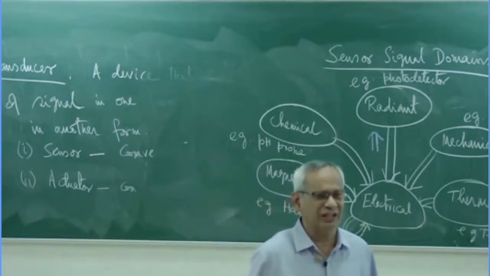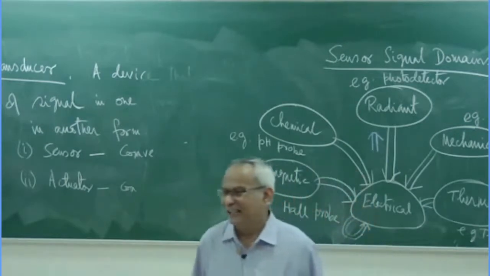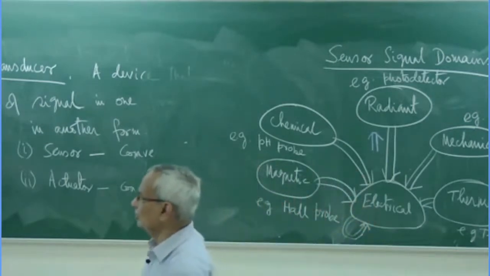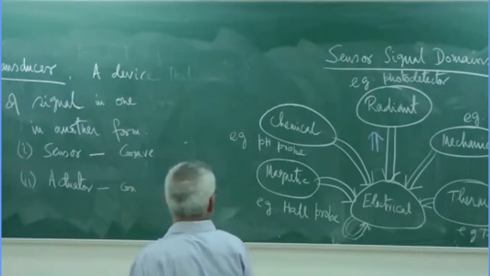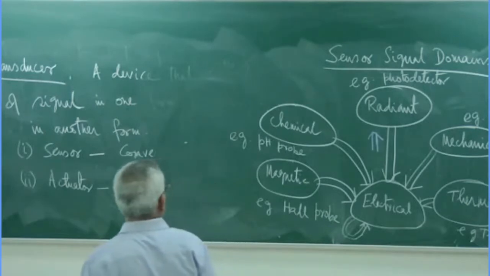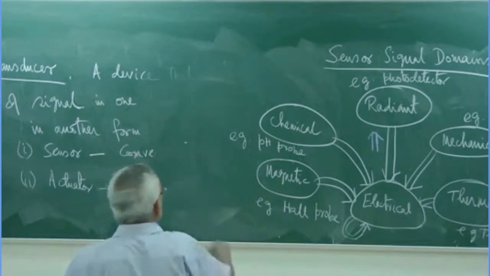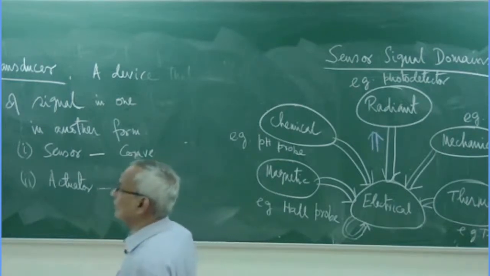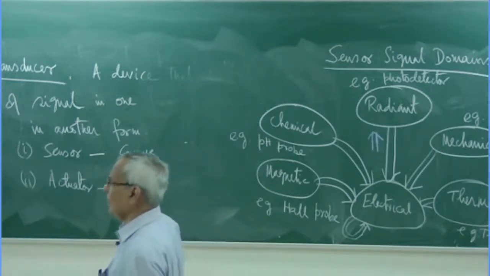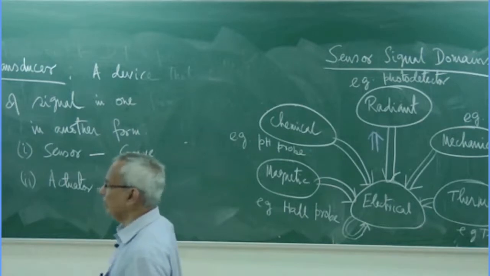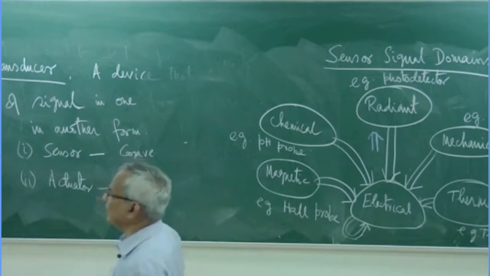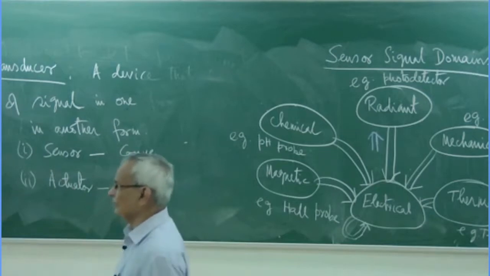Instead of a sensor, it will become an actuator, which converts some electrical signal to a radiant signal. Simple example is LED. You have some LED, so that converts an electrical signal to some non-electrical or radiant signal.